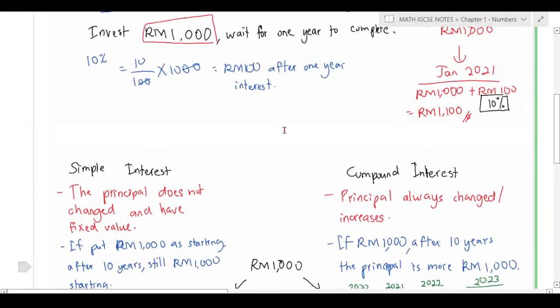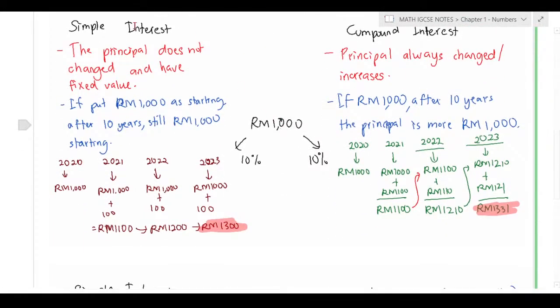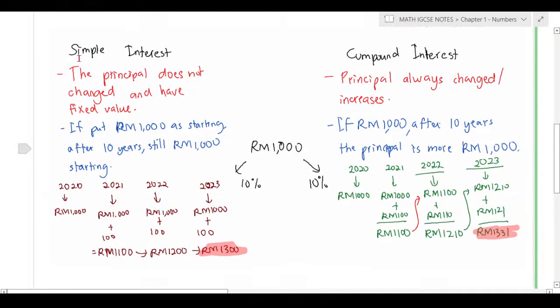So you have two types of interest, which are simple and compound interest. Simple interest is where you park the money and the percentage is counted per annum. Remember, for simple interest, the principal will not change and has a fixed value. Every year, it will still count 10% of the starting amount. Example, in 2020 you park 1,000 ringgit.